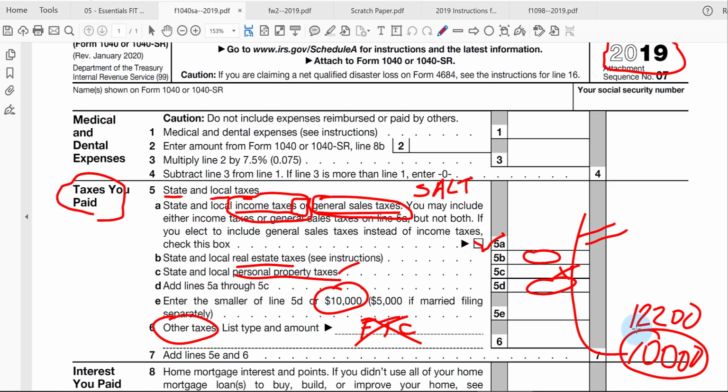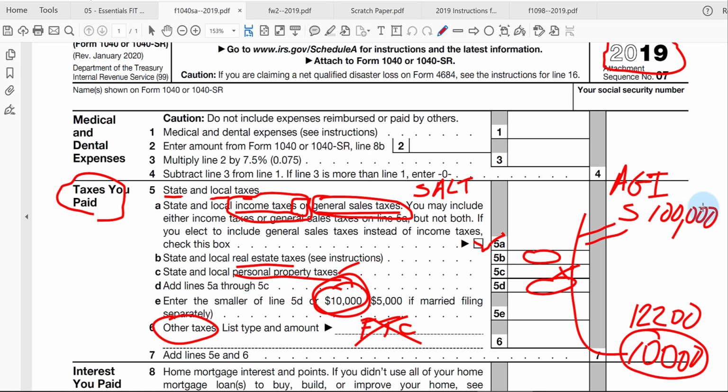If you're doing a Hawaii tax return, you have to be careful because there's a different limit for income or sales tax, based not on a flat $10,000 limit, but on the taxpayer's adjusted gross income. In the case of a taxpayer with a single filing status, if their AGI is over $100,000, they get to deduct zero income taxes.